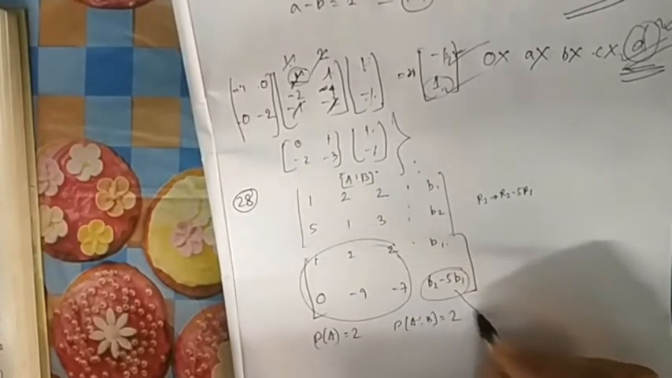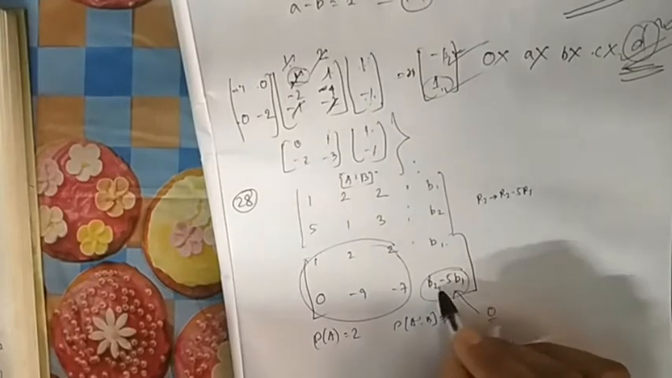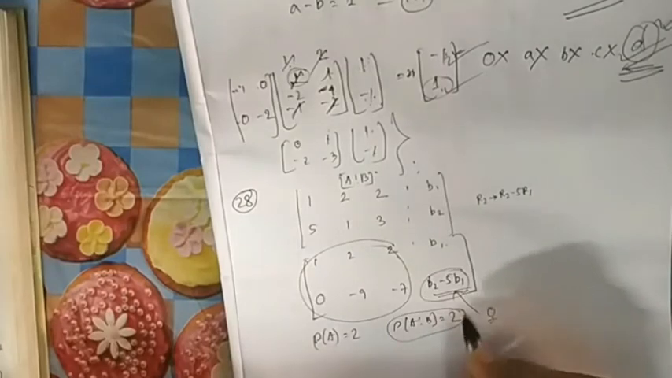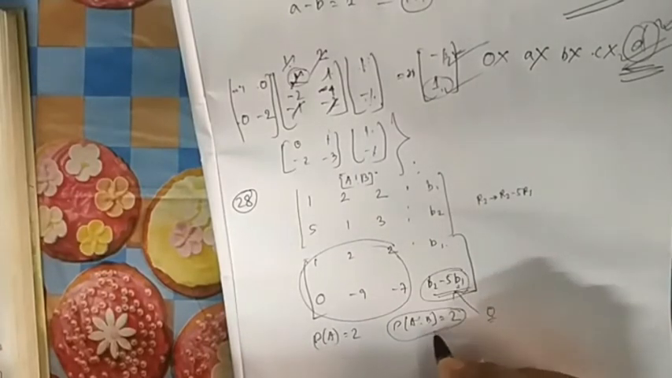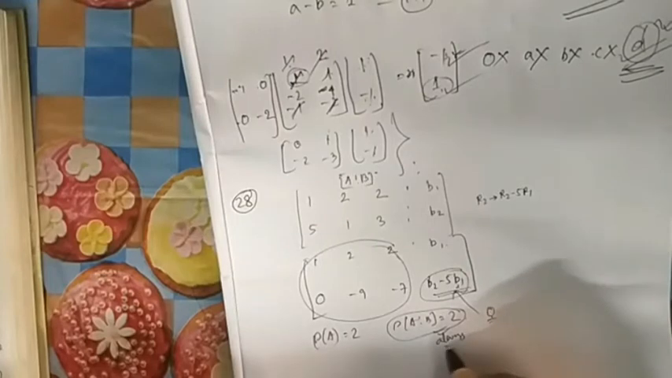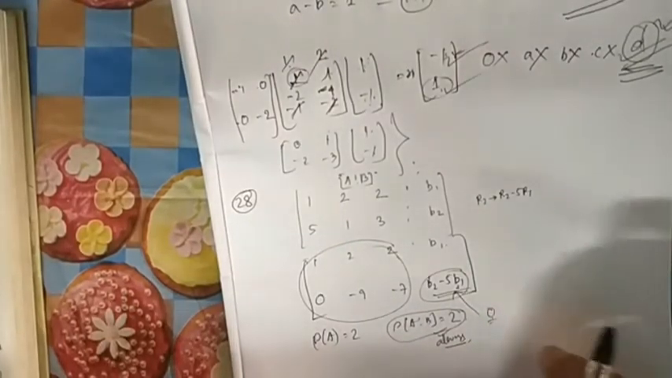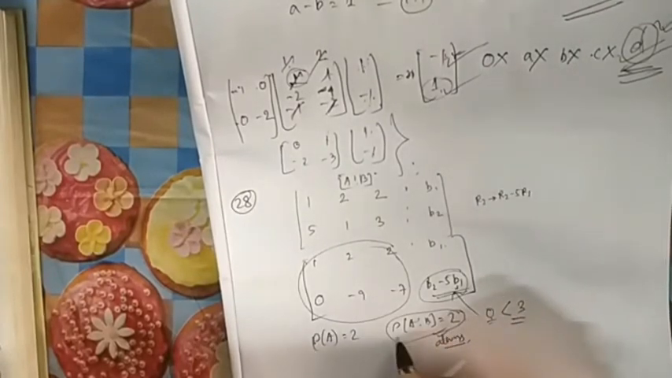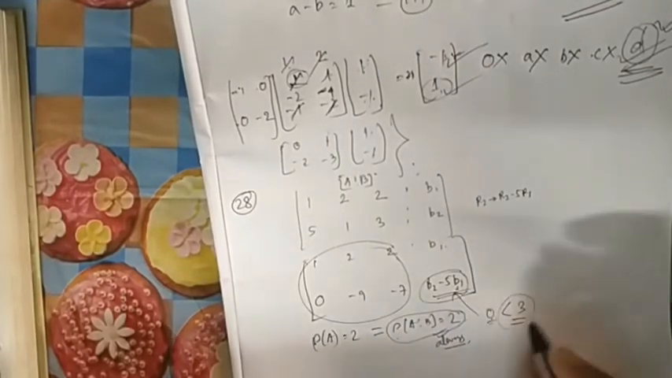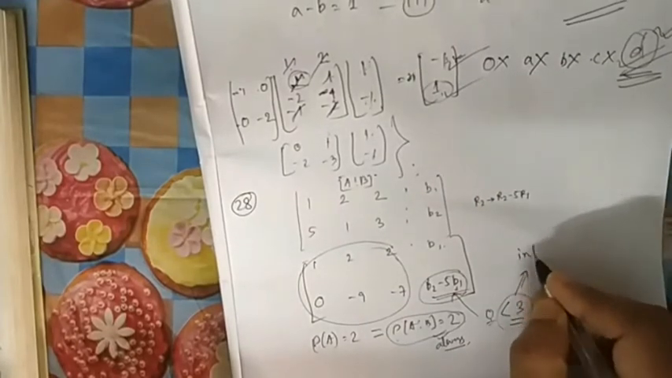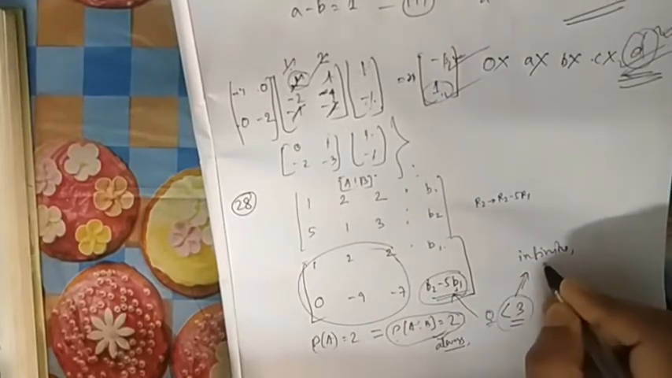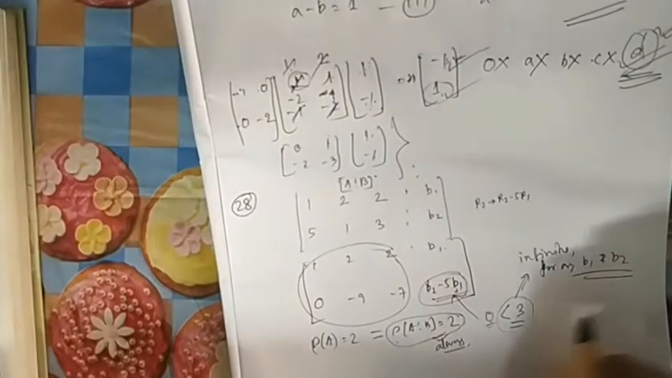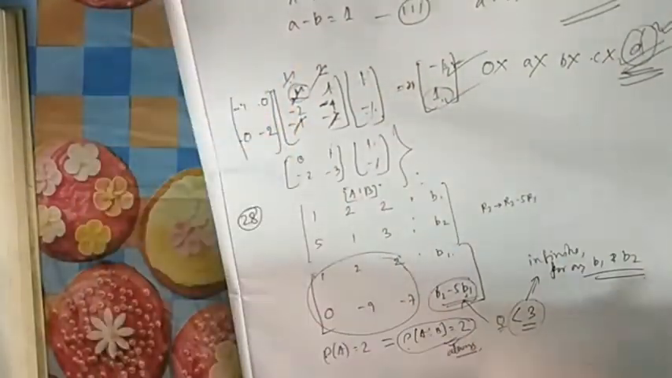Whatever the value of B, even if it is 0, suppose B1, B2 are chosen so that it becomes 0, then also the rank is 2. If it is not 0, then also it is true. That means it is always true, irrespective of whatever B1, B2 you choose. The number of unknowns is 3, the rank is equal to 2, both are equal and less than 3. What is the conclusion? It will be an infinite solution for any B1 and B2.